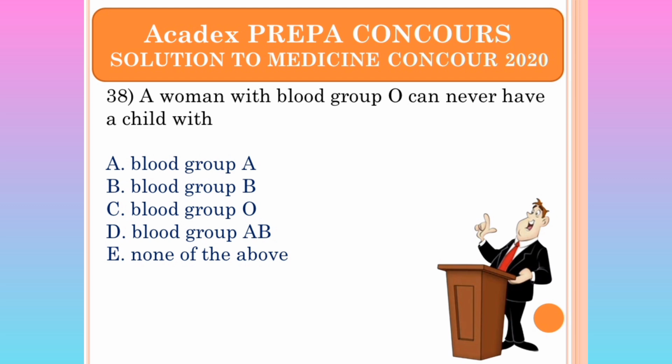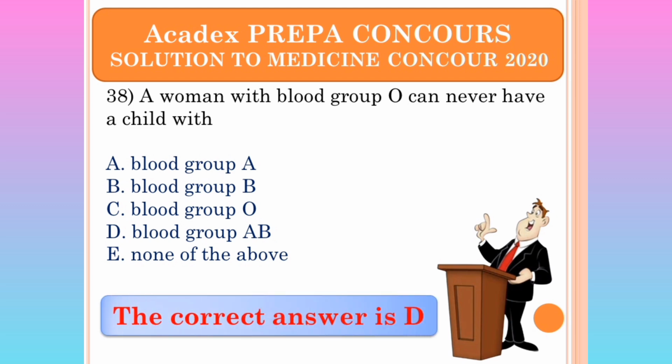Because if a woman has blood group O, no matter the blood group of her husband or of her side chicks, there's no genetic cross that is going to give AB as an offspring of that woman, except in the subsequent generation. A woman with blood group O, so the answer is D.